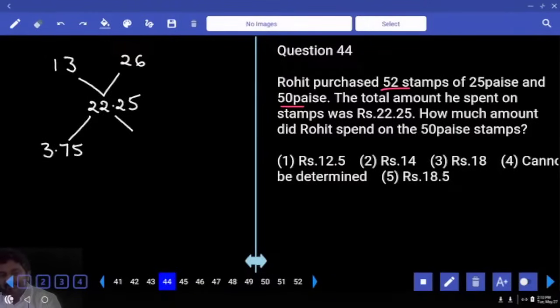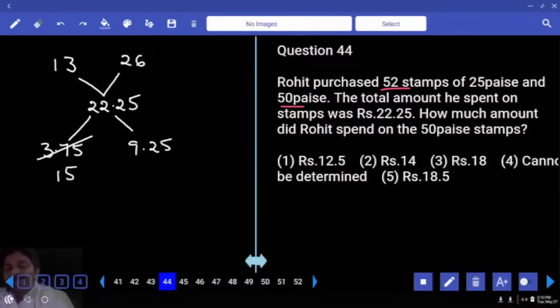Now, if you go with alligation, this will be 3.75 and it will be 9.25. So we can treat it as 375, 925. Cancellation with 25. How many will be there? 13, or 17, or 15? 15.